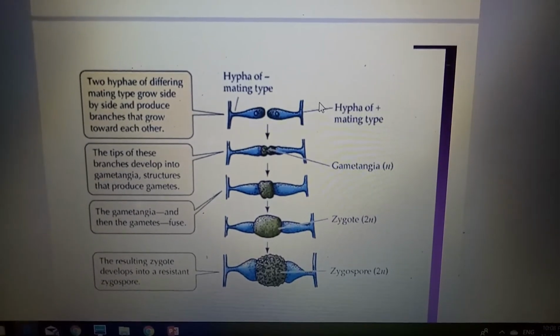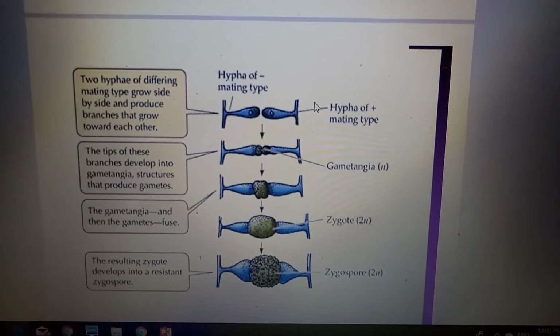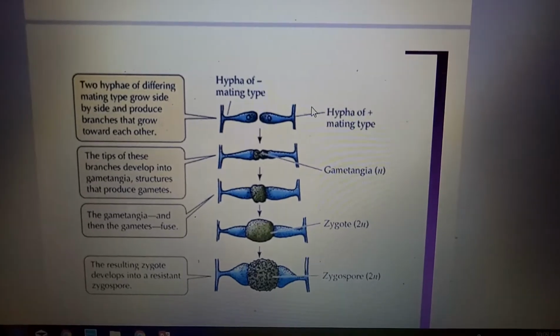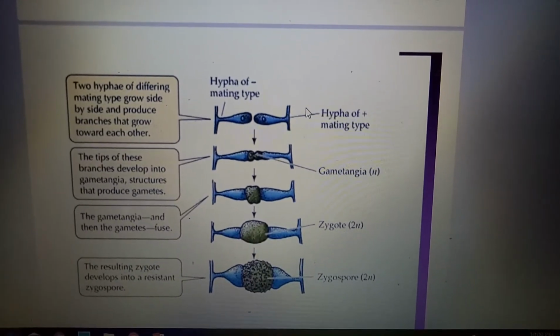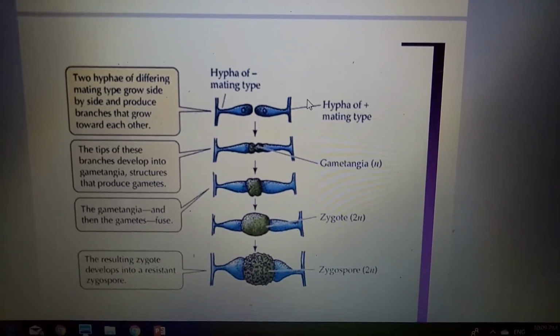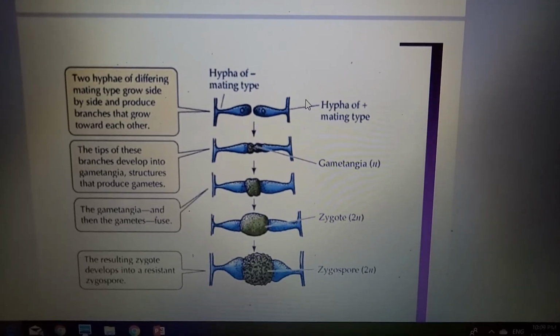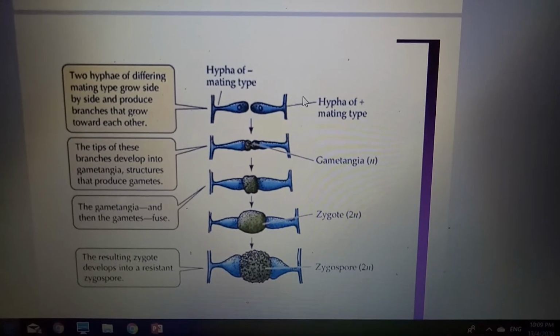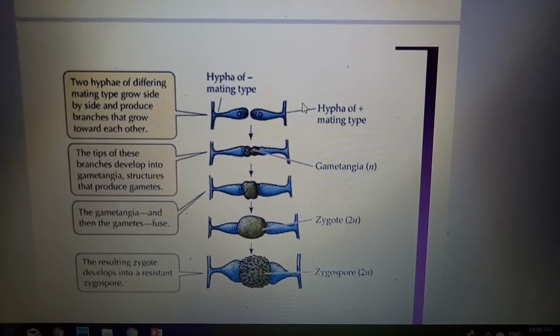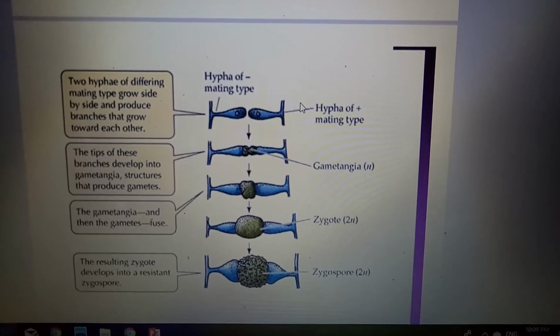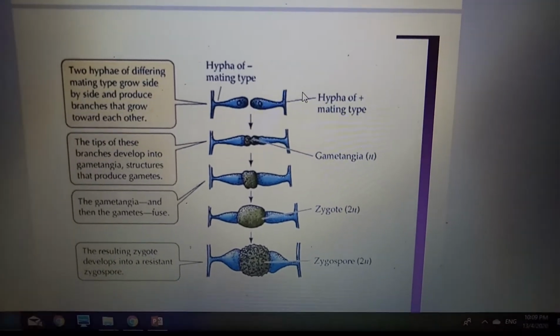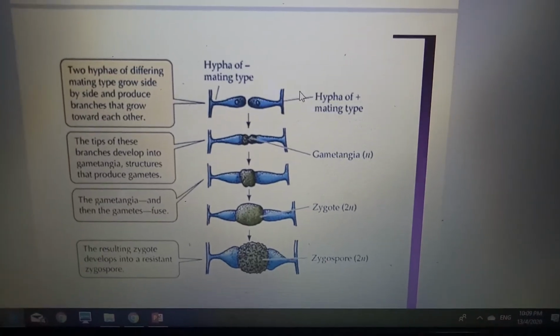At the top, two hyphae of differing mating types grow side by side and produce branches that grow towards each other. Next, the tips of these branches develop into gametangia, structures that produce gametes. Next, the gametangia and then the gametes fuse. Lastly, the resulting zygote develops into a resistant zygospore.